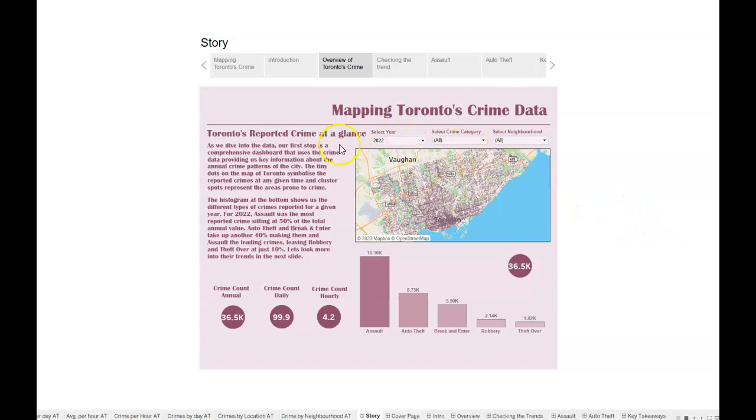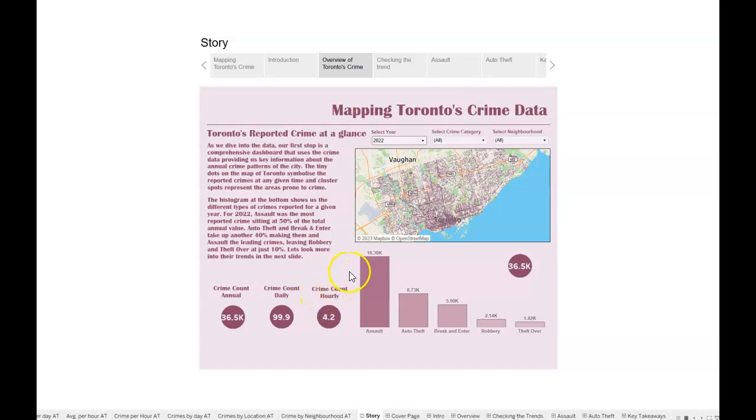As you can see here, we have this map which has symbols that show us the crimes that have been reported in Toronto and the different neighborhoods they were reported in. In 2022, we have 36,500 crimes reported, and that comes up to 100 crimes daily, which is around 4 crimes per hour.